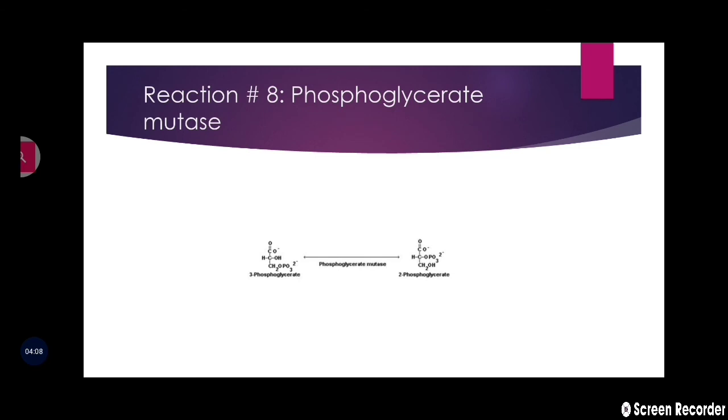In reaction 8, 3-phosphoglycerate will be changed into 2-phosphoglycerate. Actually, it is a mutation, and this reaction is done with the help of phosphoglycerate mutase enzyme. Phosphoglycerate mutase enzyme will convert 3-phosphoglycerate into 2-phosphoglycerate, meaning the phosphate group that was attached to carbon number 3 will be attached to carbon number 2.